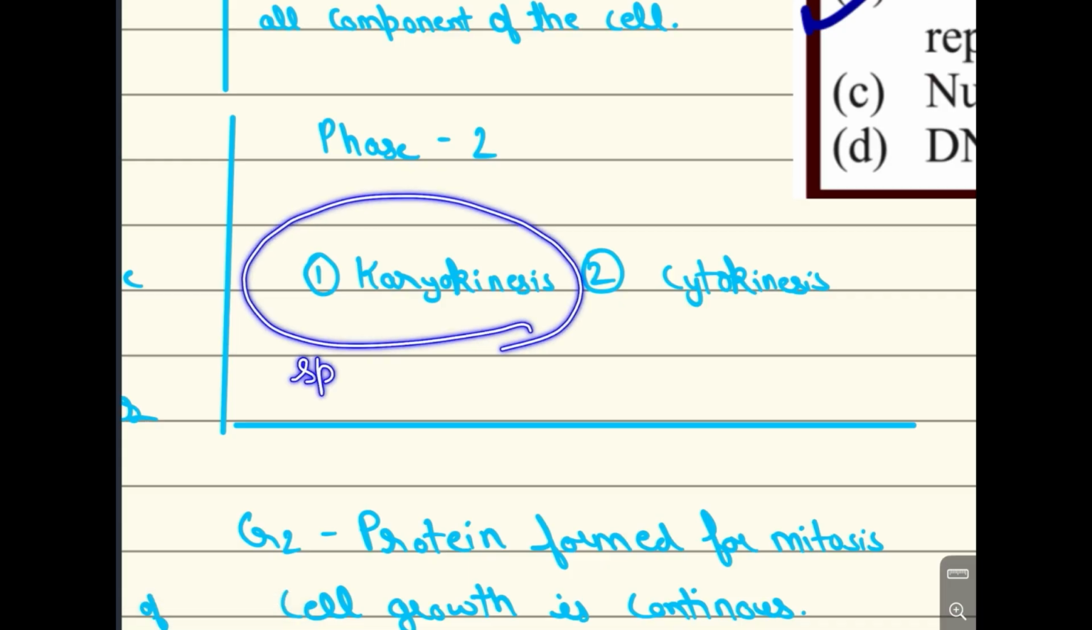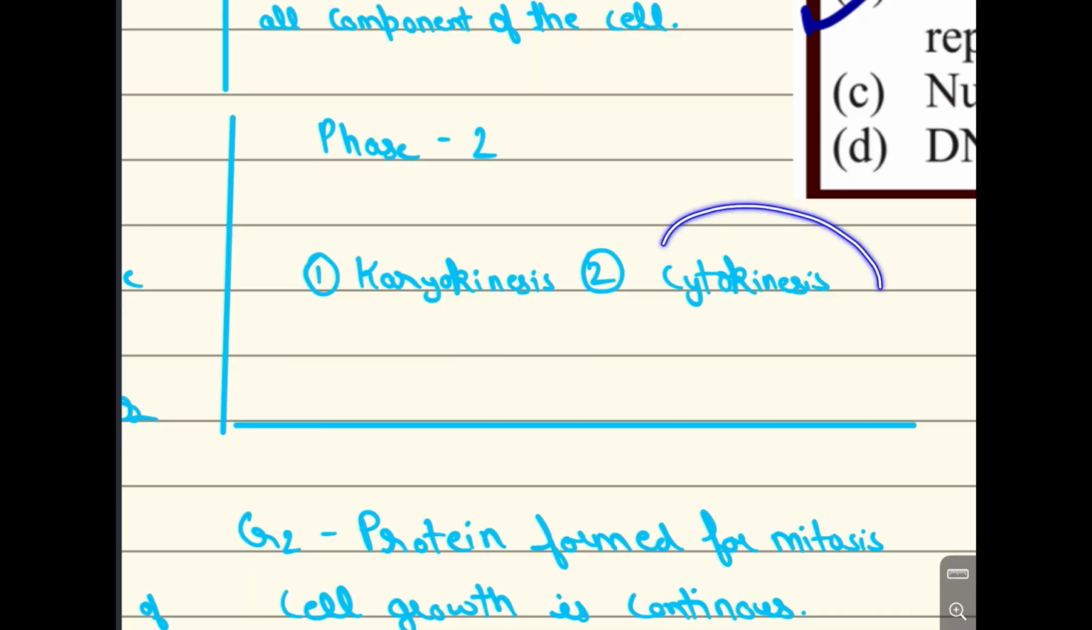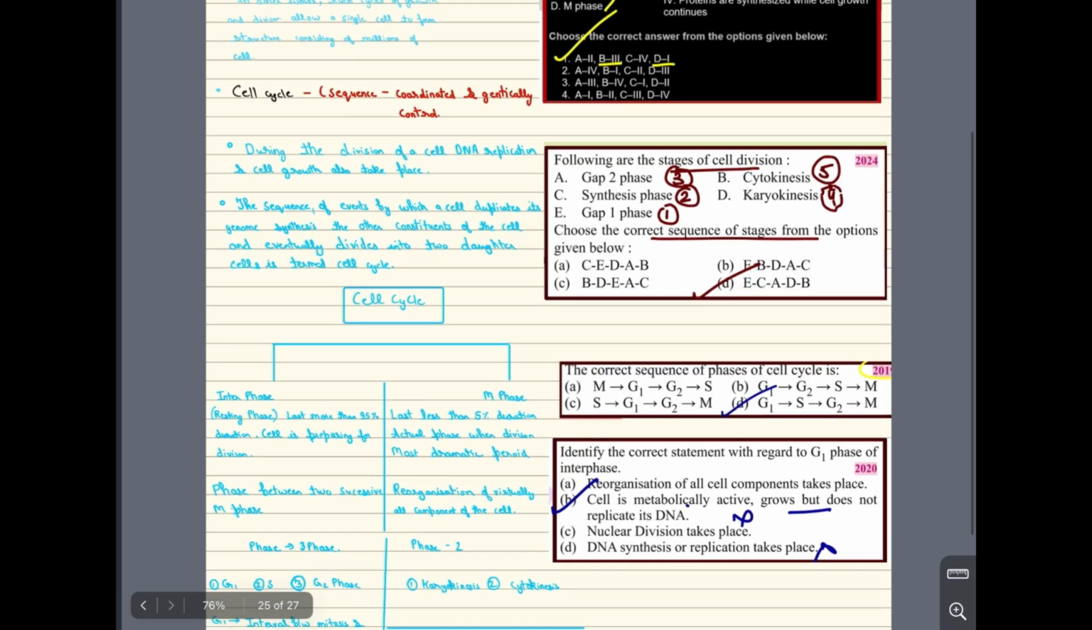Splitting of nucleus. As simple as this. Now, cytokinesis. Splitting of nucleus is karyokinesis. So, cytokinesis means splitting of cytoplasm. So, now this much of content is there.